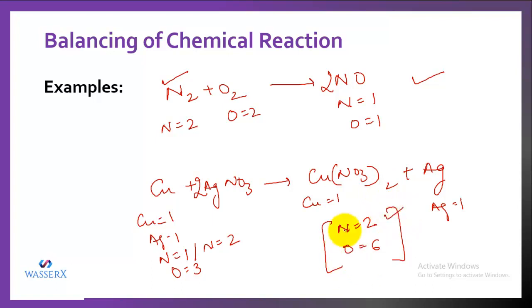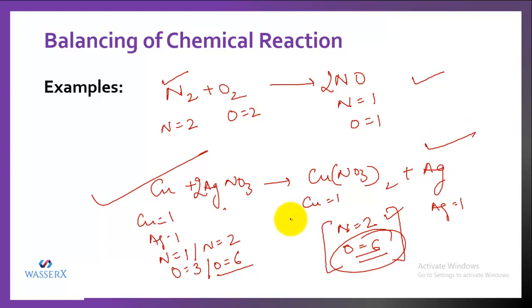Now let's balance oxygen. Oxygen is 3 into 2, that is 6 on this side. While you were balancing the nitrogen, the oxygen count changed and it becomes 6 now. And how many do we see on the right hand side? 6. So while balancing nitrogen, the other atom automatically got balanced. So this is a balanced chemical reaction now.